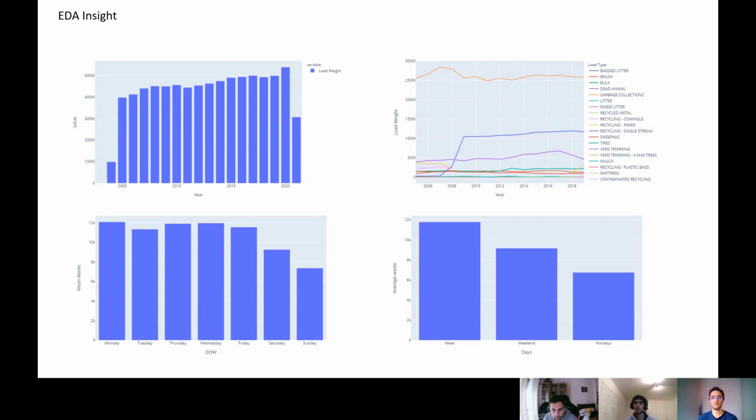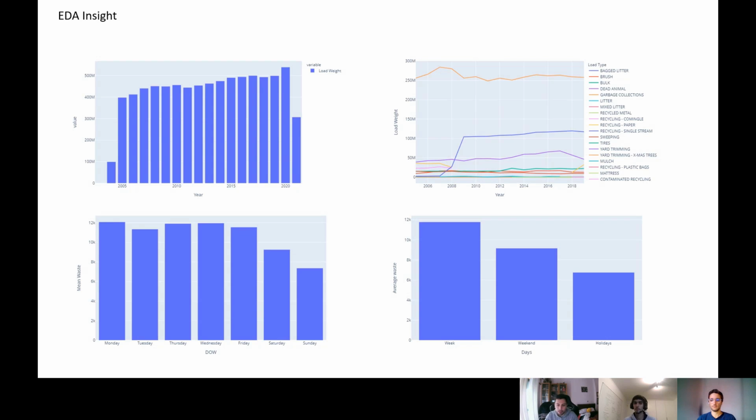To understand the data, we had to do some exploration. On the waste management data, first we noticed that every year there is a gradual rise of waste collected, which is aligned with the growth of the Austin population. The type of load that generates the most waste is always garbage collection, and in second appears recycling, which has had a great improvement since 2008. It is also interesting to see that there is a drop-off site that receives most of the waste collected, with a big difference from the rest.